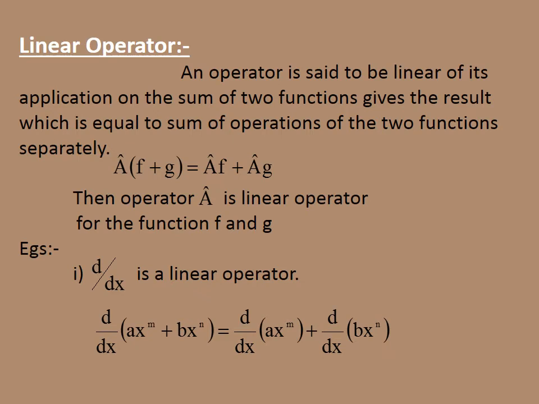If A is a linear operator, then it should satisfy this equation: operator A on f plus g will be equal to operator A on f plus operator A on g.